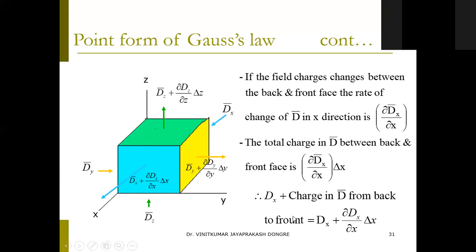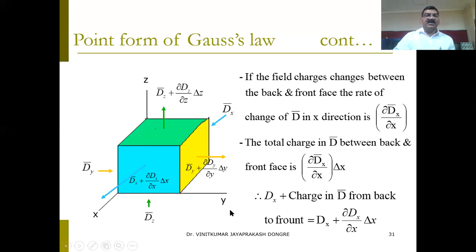Okay, so what will be the change emitting? That is dx plus the change. What will the change be? So this is dx plus the partial differentiation of dx with reference to x into del x. You just remember this. If you understand this, the same thing we are repeating for all the 6 faces, whatever the 3 times we are doing this.